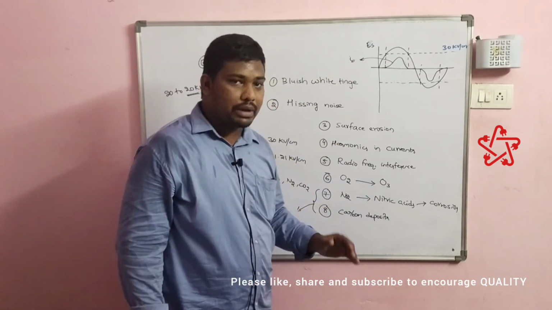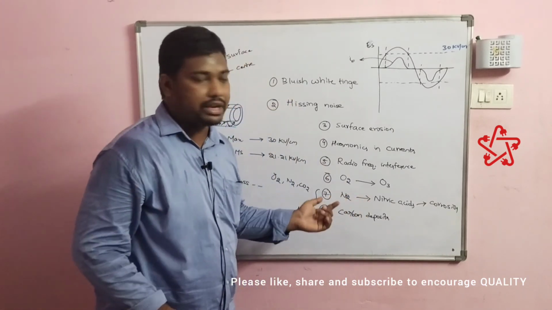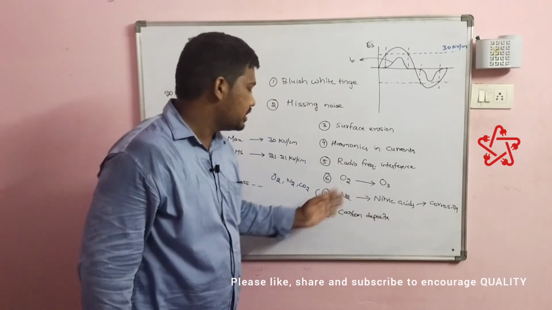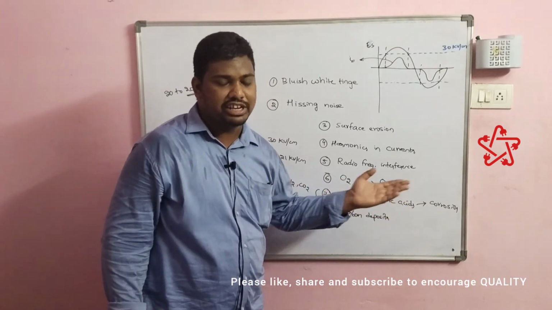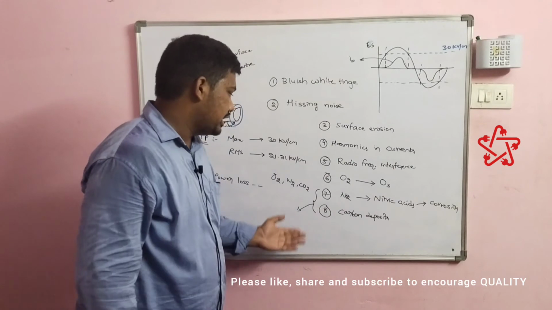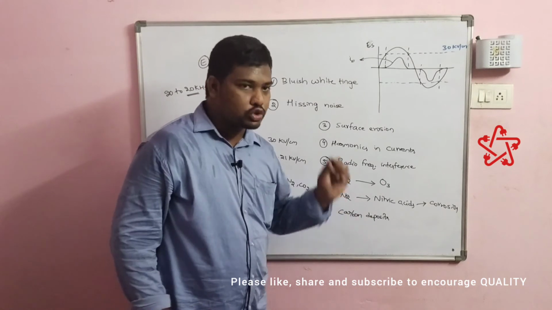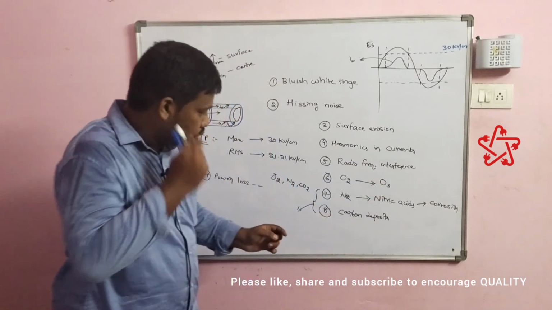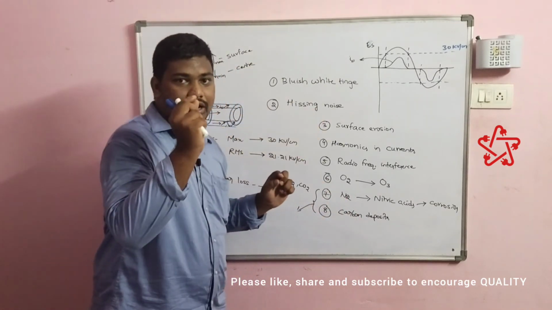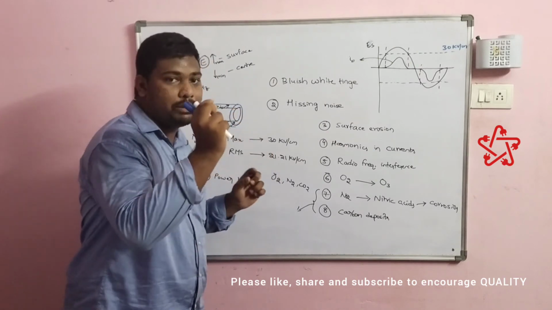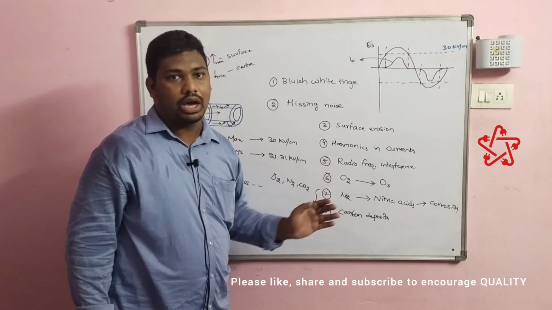Coming to chemical actions. Generally the atmosphere has major amounts of O2, N2 and CO2. O2 will be reduced to ozone. Then coming to nitrogen, nitrogen will be reduced to nitric acids. So these nitric acids lead to corrosion of the conductor. The next thing, carbon dioxide. Carbon dioxide will be converted into small carbon deposits on the conductor, and these two, the nitric acid products and carbon deposits, will appear like small white colored, light colored powdered elements on the conductor. All these effects can be seen when corona occurs.